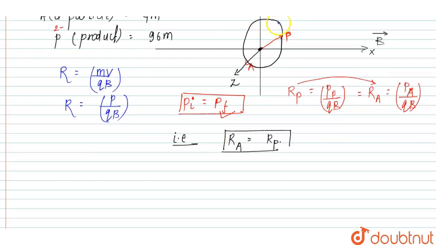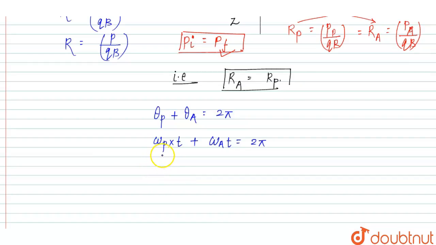They rotate in opposite directions and meet at this point. So the total angle rotated by P plus the total angle rotated by A is equal to 2 pi. That means theta of P plus theta of A equals 2 pi, that is, omega of P into t plus omega of A into t equals 2 pi.